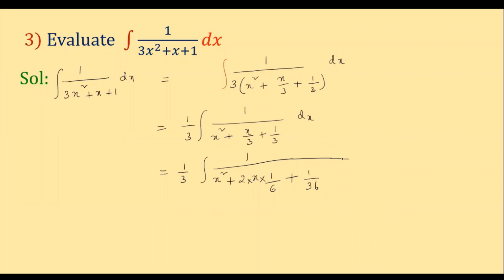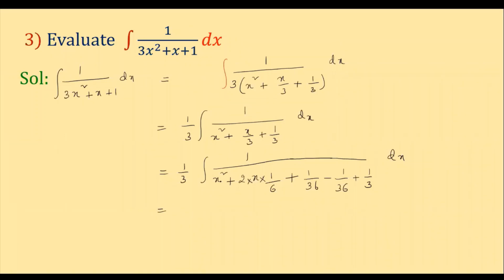Minus, because here the 1 by 36 is not there in our given function, which is the extra term. So that means this term will imbalance our expression. Is it or not? So to make it balance, what should we do? We have to subtract also. 1 by 36, when you are adding, immediately we have to subtract. So what is the next term? Plus 1 by 3 into dx. Clear?